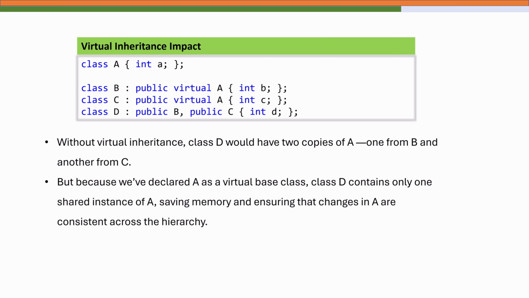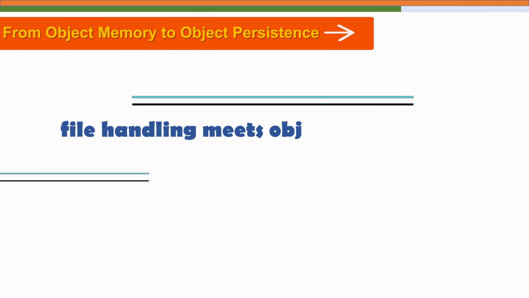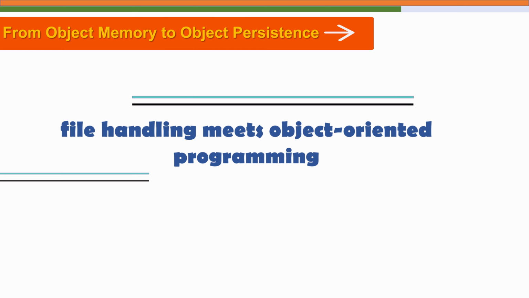The compiler adds a hidden pointer in the derived classes to maintain the shared base linkage, which slightly increases the object size. Now that we understand how much memory an object occupies and what factors affect its size, such as data members, inheritance, and virtual functions, we can take the next logical step, that is storing these objects permanently in a file.